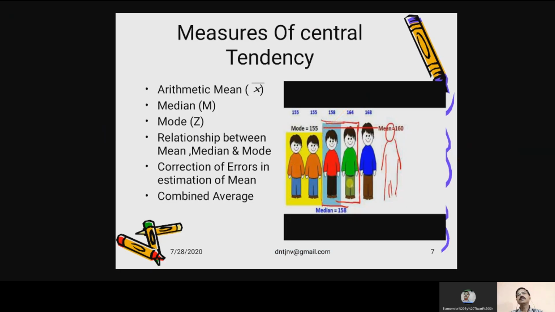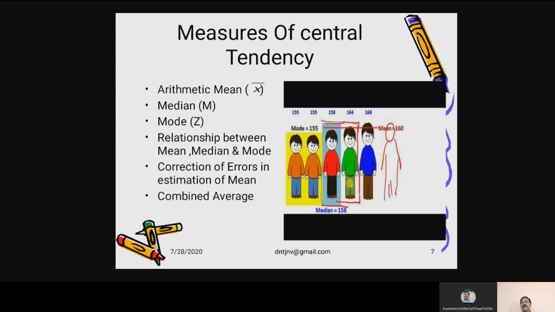When we talk about measure of central tendency, arithmetic mean is indicated by x bar, median is indicated by M, and mode is indicated by Z. Then relationship between mean, median, and mode is also very important. After that, we will come to correction of errors in the estimation of mean, and then combined average will also be taught.